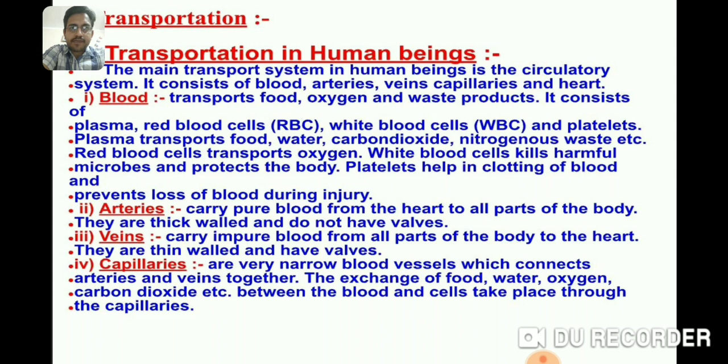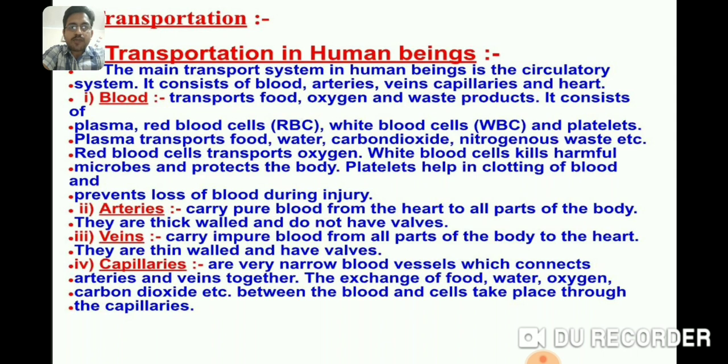Blood is a fluid connective tissue which is responsible for the transportation of food, oxygen, and waste products. It consists of plasma, which is the fluid part of the blood, red blood cells RBC, white blood cells WBC, and platelets. Plasma transports food, water, carbon dioxide, and nitrogenous waste like urea, uric acid, etc.